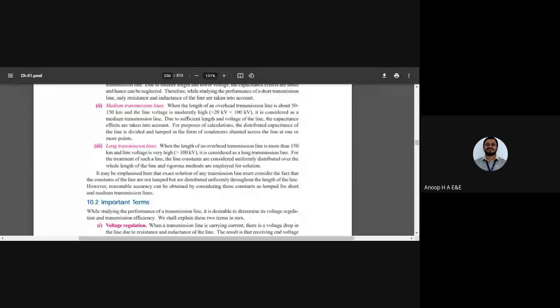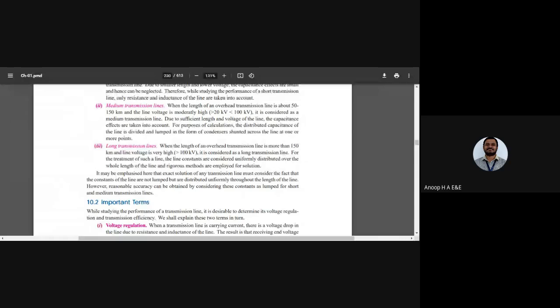Generally we take it at one or two points which we have into consideration while designing the transmission line. Most of the time, we take the capacitance as lumped at the center or the middle point of the transmission line. So that is the reason why we divide the medium transmission line into two types based on the capacitance effects that are considered. We have two types into which it can be divided.